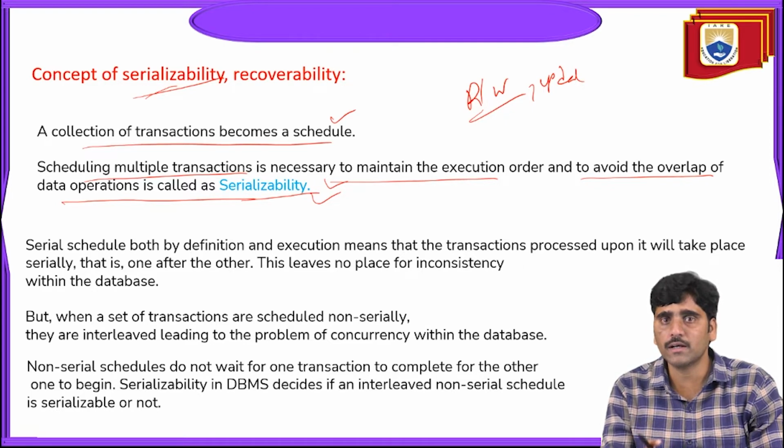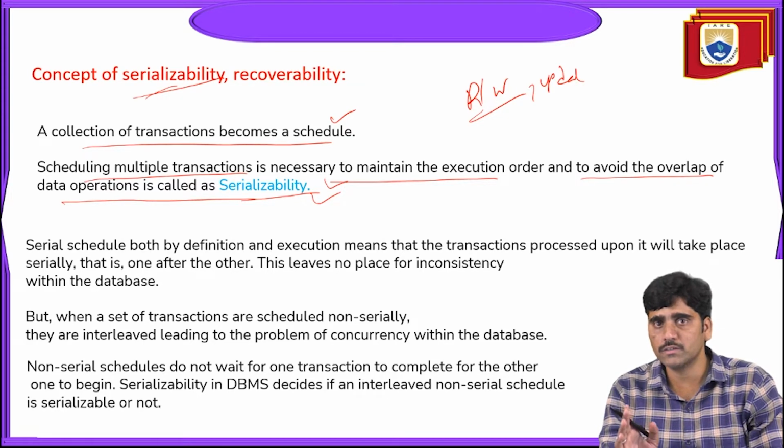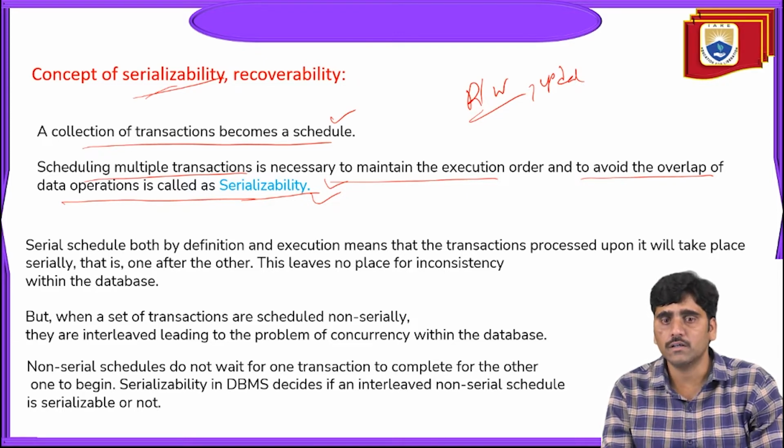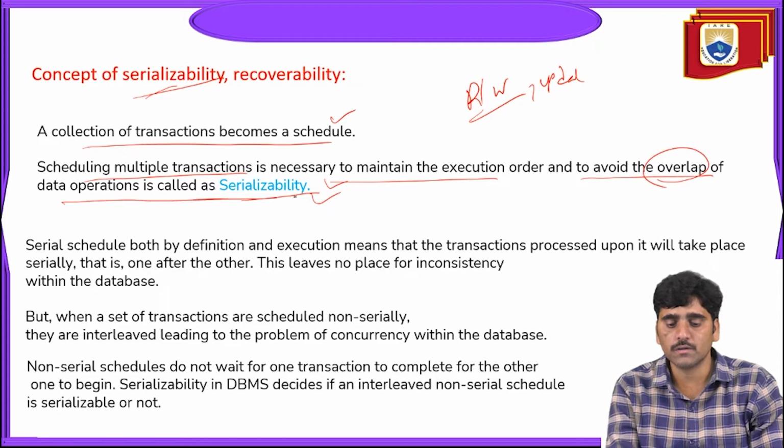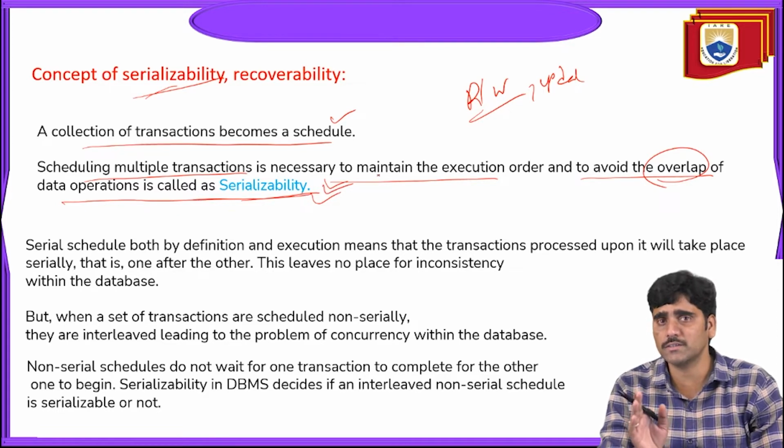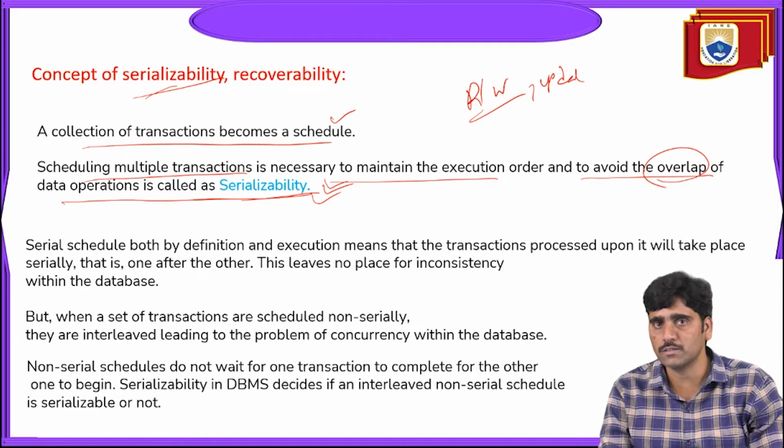Indirectly, we are saying that we schedule the transactions in a serializable, sequential manner. By maintaining serializability, we can achieve database consistency by not applying overlap on the DML operations. So this is the concept called serializability: scheduling the transactions one by one, executing the transactions one by one, without overlapping of the data, is called serializability.